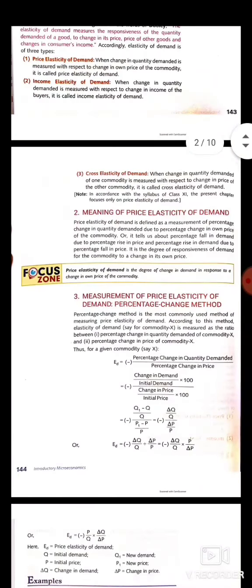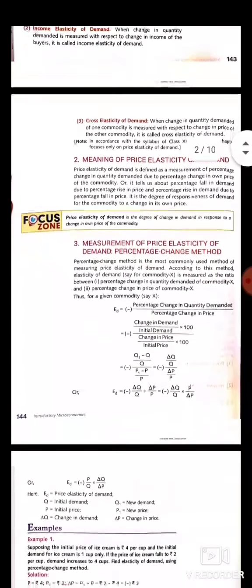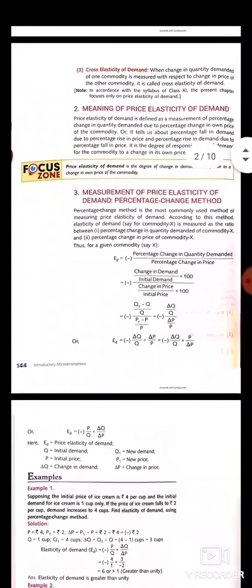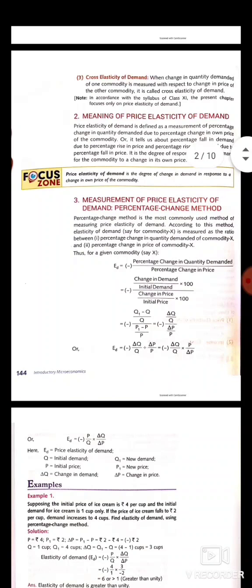So the above formula can be explained with the help of example number 1. Suppose the initial price of ice cream is rupees 4 per cup, and the initial demand for ice cream is 1 cup only. But when the price of an ice cream cup falls to rupees 2 per cup, then the demand for ice cream increases to 4 cups. So we will calculate price elasticity of demand from the given data.